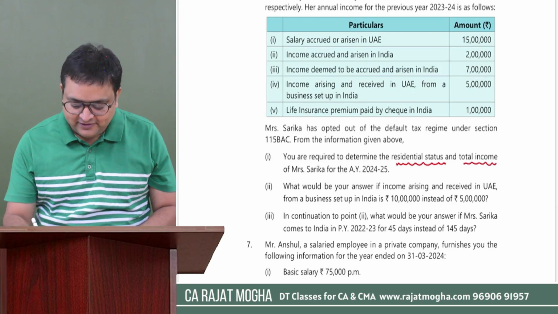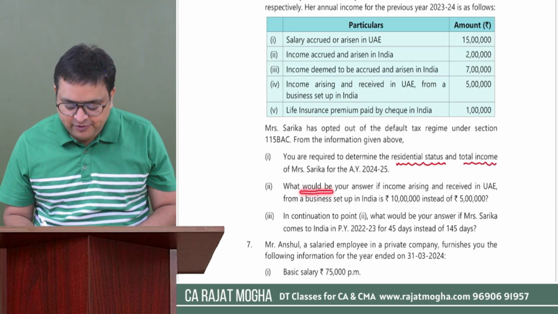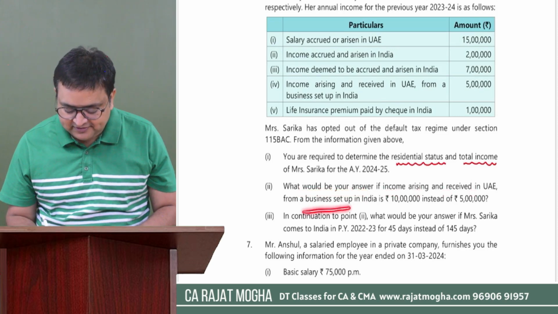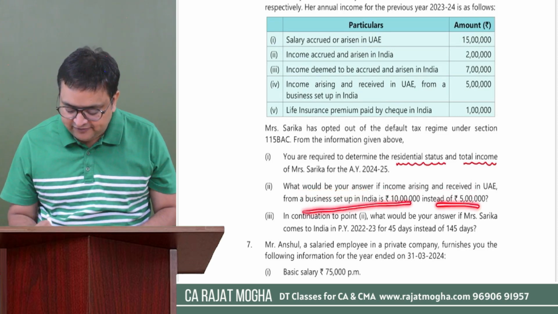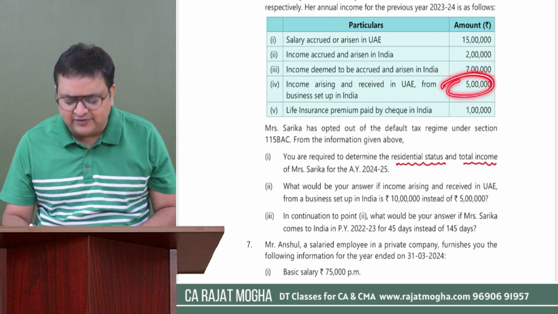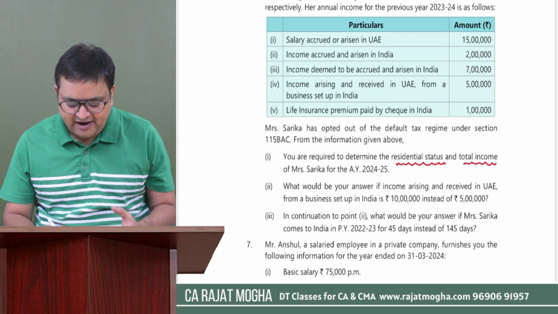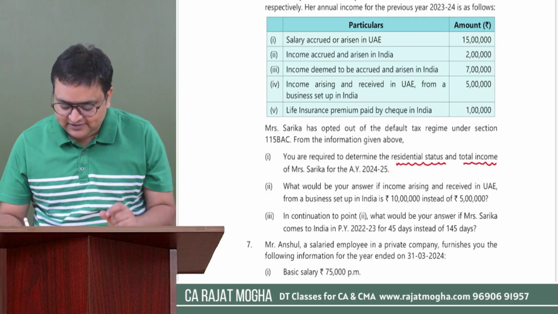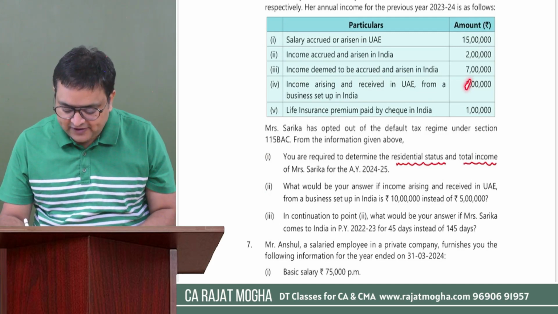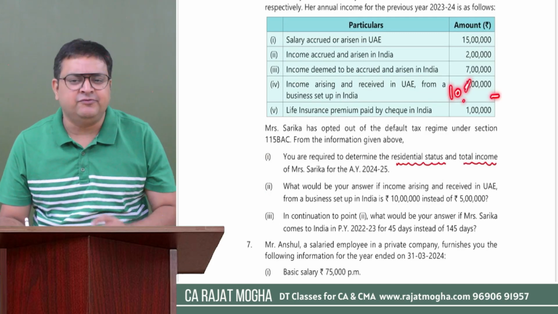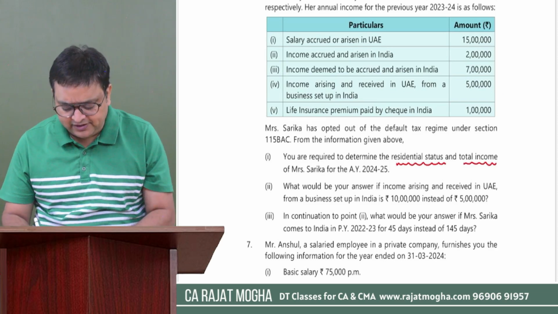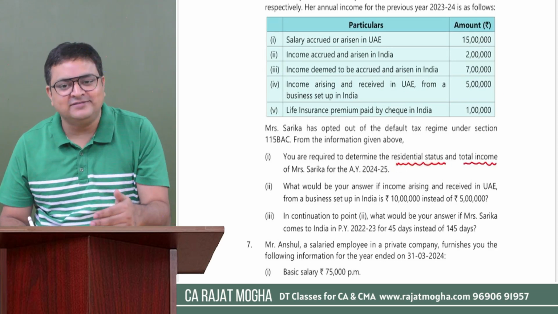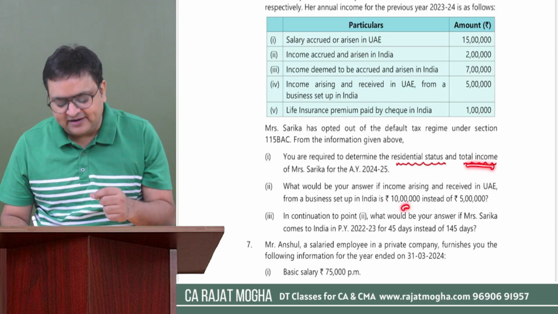Second question says, what would be your answer if the income arising and received in UAE from a business set up in India is 10 lakh instead of 5 lakh? There is something given as 5 lakh. They are saying we have to repeat our answer, but they have changed certain facts. If this would have been 10 lakh, then what would be your answer? So we have to find the same residential status and total income, but the facts are now changed.